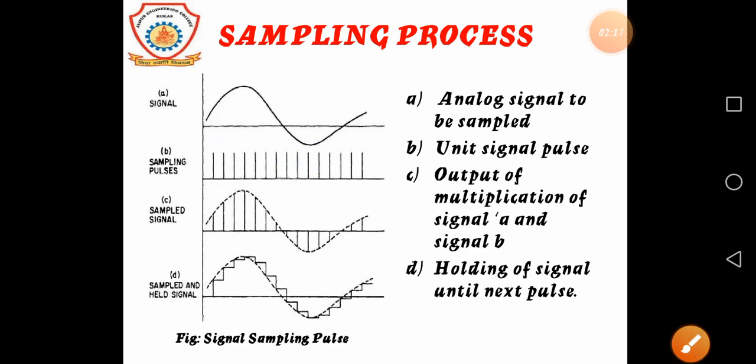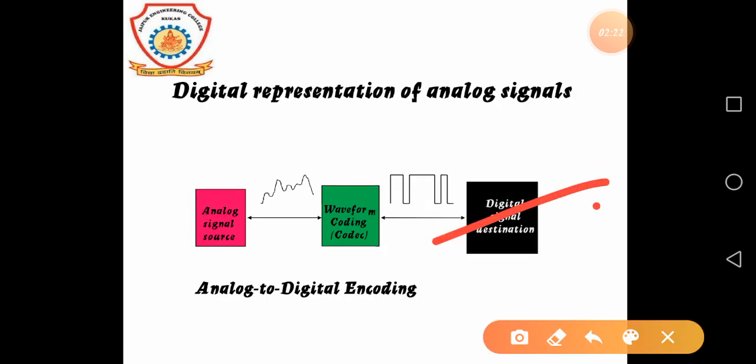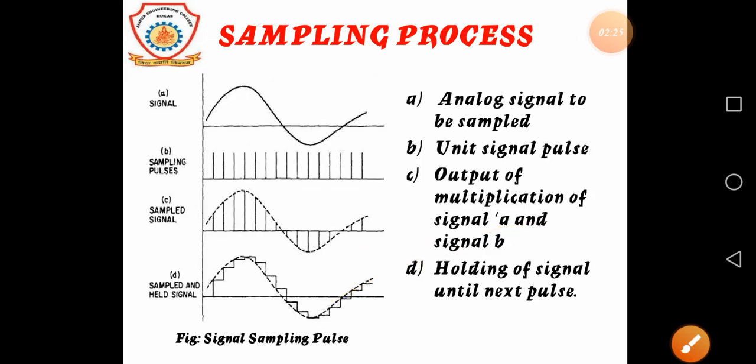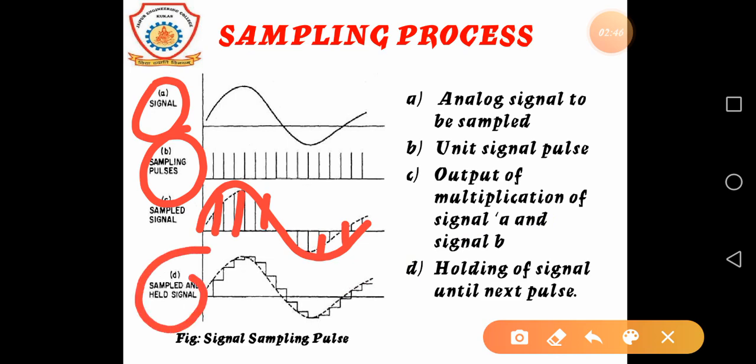And in the third we can see the multiplication of both A and B, that is the analog signal and the signal pulse. When we use the hold circuit, that is the sample and hold signal, it creates this type of waveform, which is holding the signal until the next pulse.